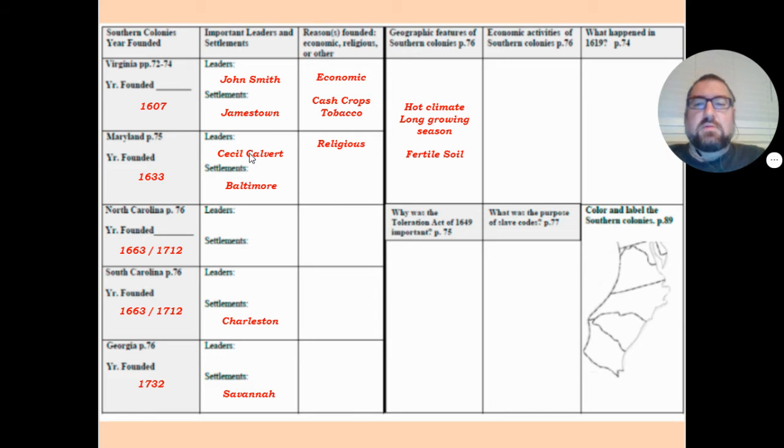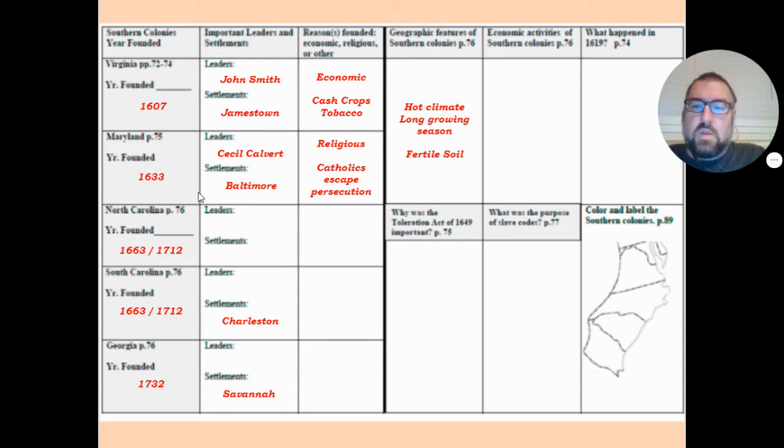Unlike the rest of these, Cecil Calvert founded the colony of Maryland for religious reasons. The purpose behind that is that Catholics in England were being persecuted. So to get away from that persecution, this religious group, Catholics, left England so that they could start up a colony in North America and practice their Catholicism in peace.